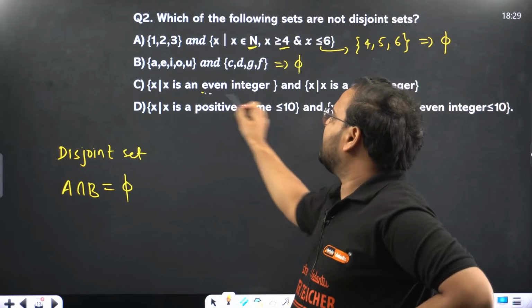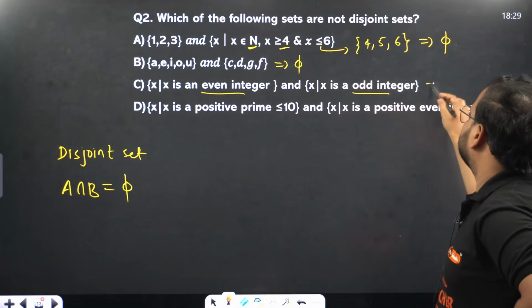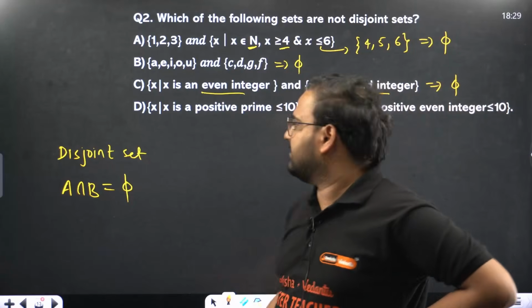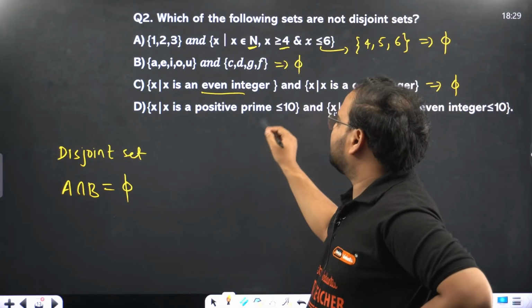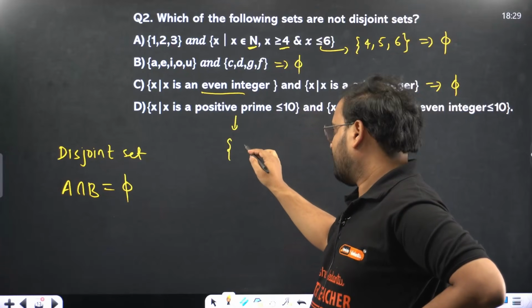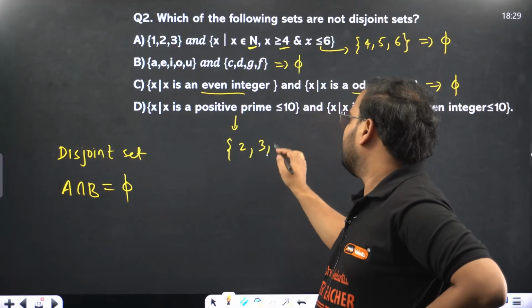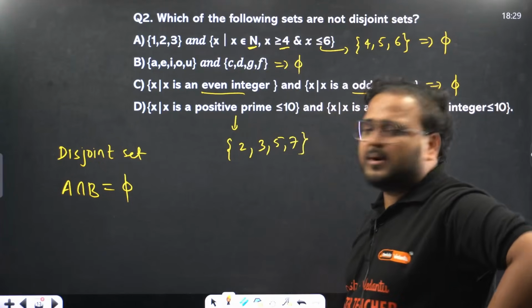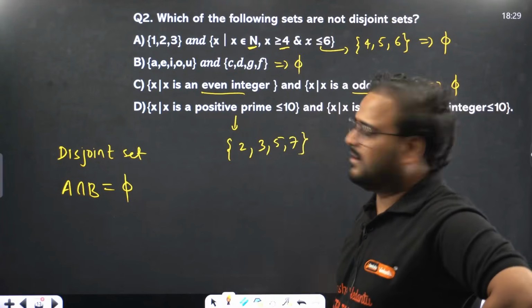X is an even integer and X is an odd integer. What is the intersection again? Null set. In options A, B and C, it is all null sets. Let's try the last one. Positive prime numbers less than 10: we have 2, 3, 5, 7.